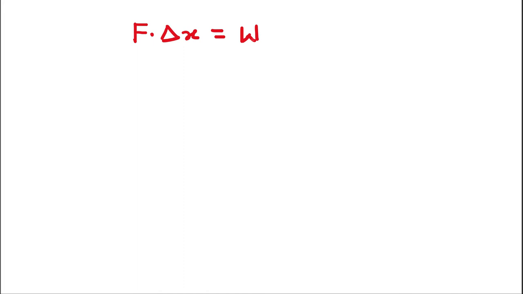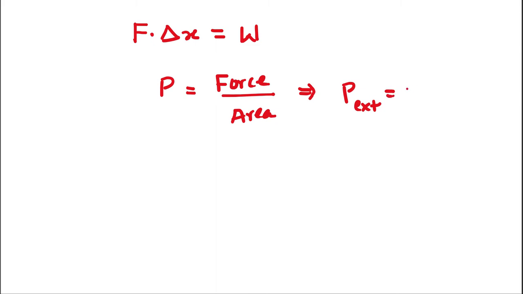Now we define something called pressure P, that is equal to force upon area. So that means P external is going to be, what is the force? The force we applied on the piston over the area A. So from this I can say force is equal to P external times A. So now let's plug in this equation.